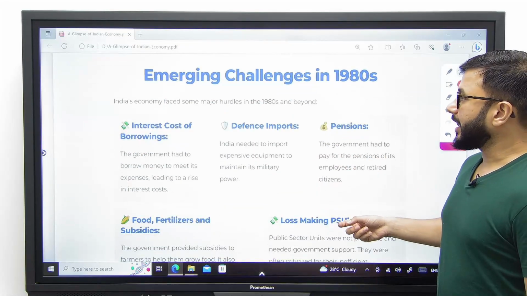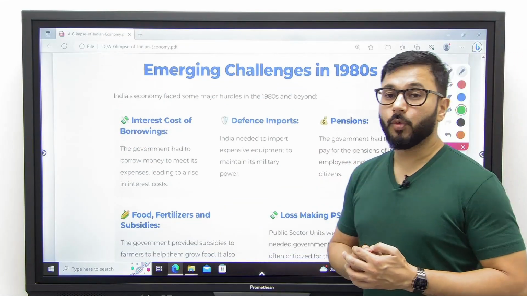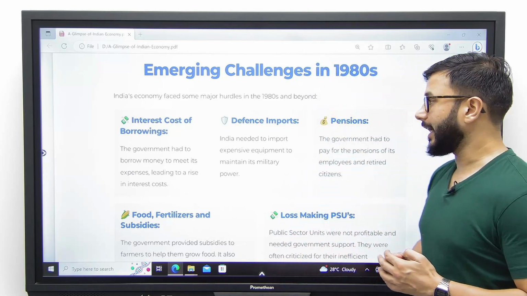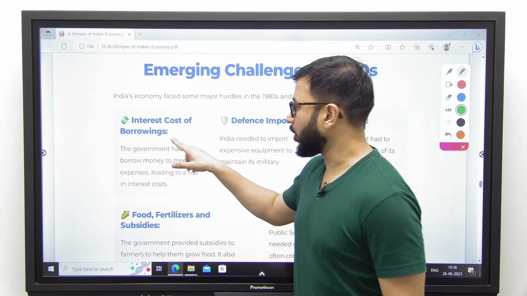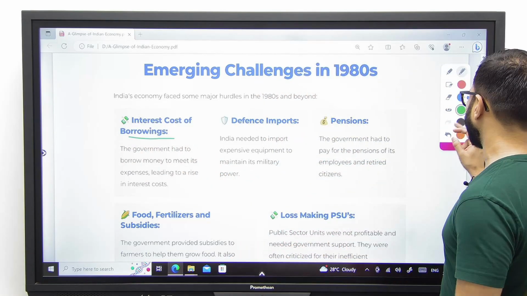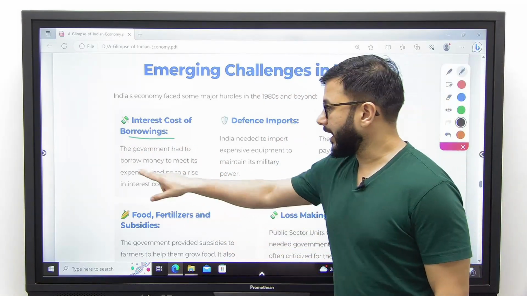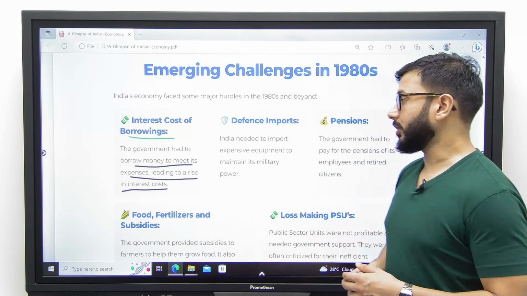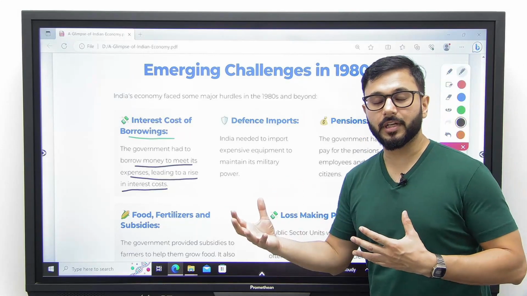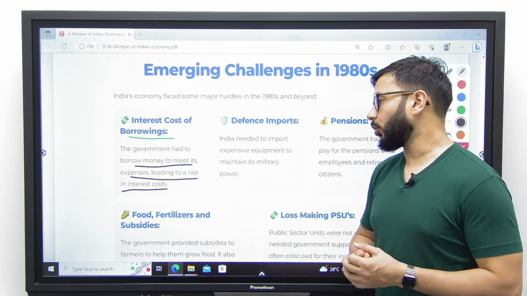What are the major challenges in the 1980s which resulted in the crisis of the 1990s, 1991 specifically? Number one, interest cost of borrowing started increasing because the government had been borrowing too much. The government had to borrow money to meet its expenses, leading to high interest costs. We had to give out a major share of our revenues as interest only.